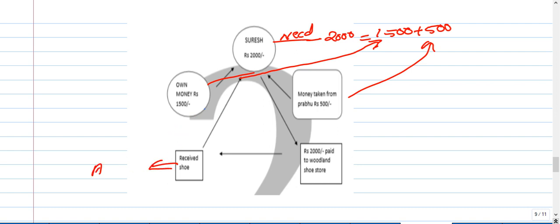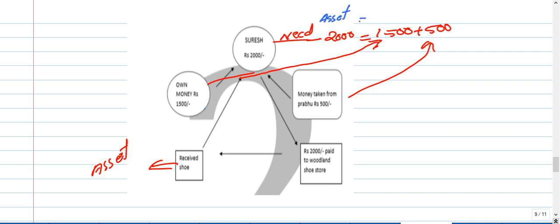Can I write here that this shoe is an asset? Yes, he can use it for a further period of time. Let me write this in another way, in business terms. We can write here this 2000 rupees is the asset. He used this amount to purchase one asset.